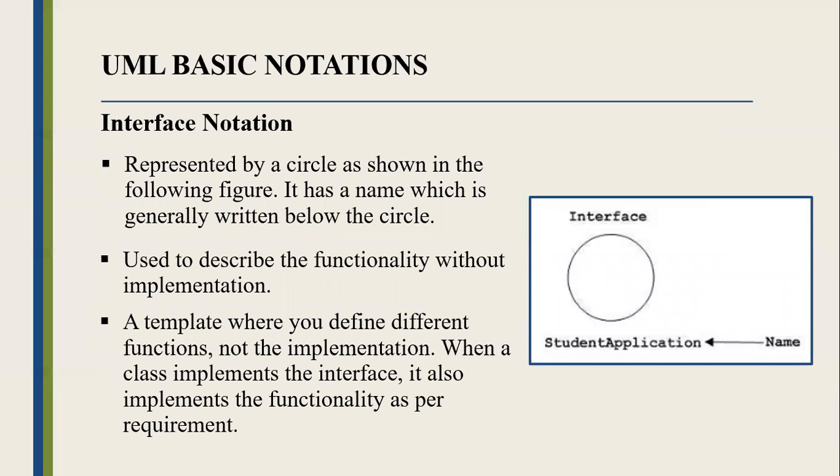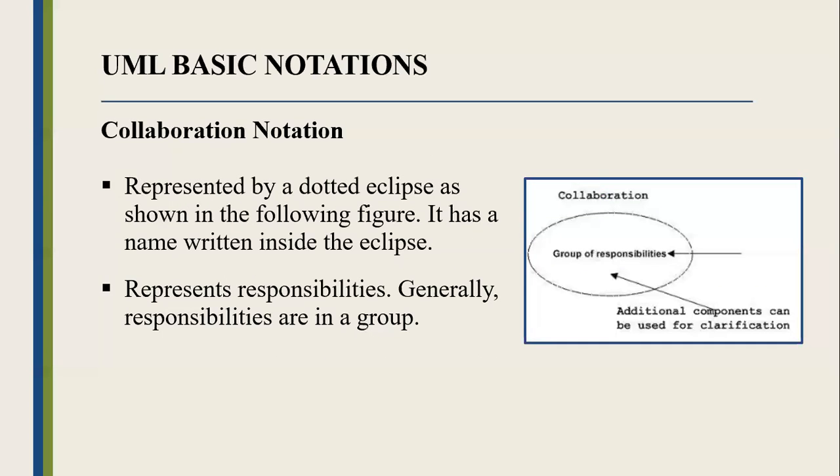Then another one is the interface notation. This is represented by a circle as shown in the following figure. It has a name which is generally written below the circle. It is used to describe the functionality without implementation. And also it is a template where you define different functions, not the implementation. When a class implements the interface, it also implements the functionality as per requirement.